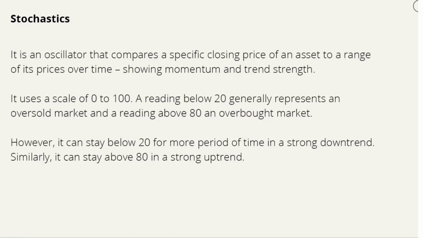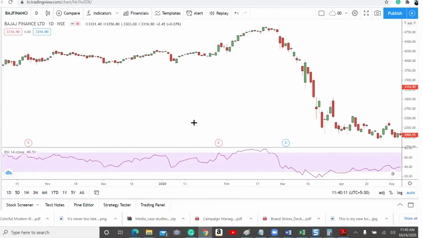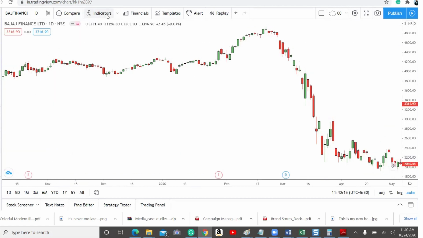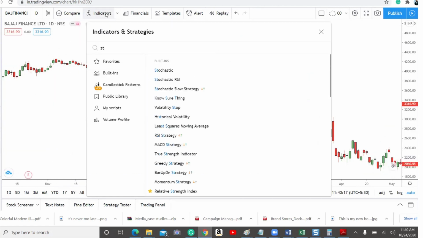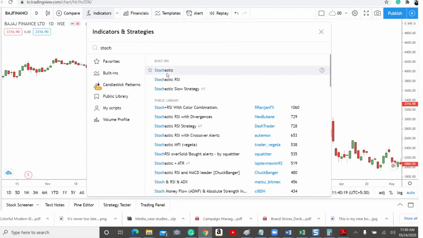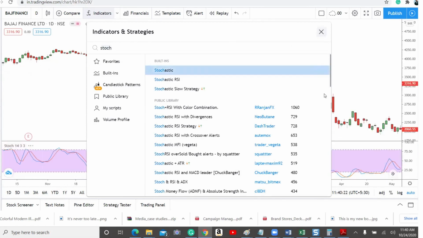But you should remember, it can stay below 20 for a long period of time in a strong downtrend. Similarly, it can stay above 80 in a strong uptrend. I will show it in the chart. For the explanation's sake, I will remove RSI. Now I will apply stochastic. The stochastic indicator is there. I've added this.